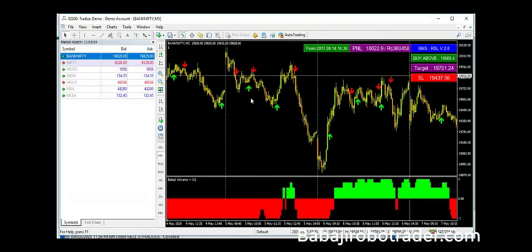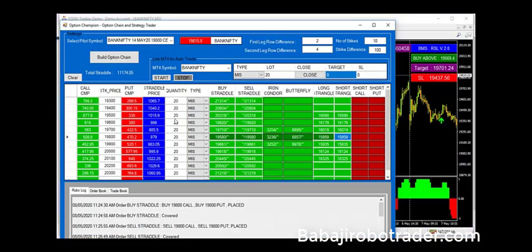In previous sessions, we got nice buys and sells. Once we get the buy or sell indication in the MT4, this robo will take the call option automatically because we have just linked it with the MT4. It means we loaded the symbol Bank Nifty. In case there is a buy signal, because of automation, it will take the call option, 2 strikes away. Everything about the strike difference, we have to give here only, for the first leg and the second leg.